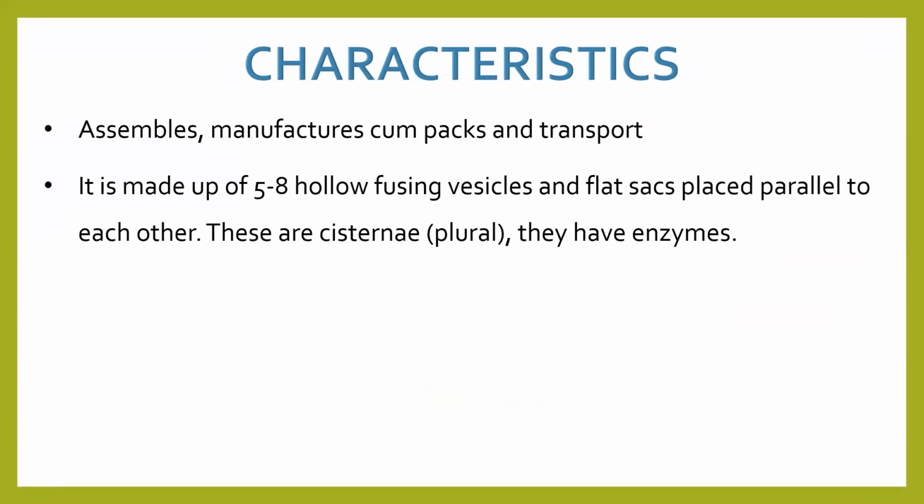Okay, now what is Golgi made up of? Golgi is made up of 5 to 8 hollow fusing vesicles and flat sacs placed parallel to each other. These are called as cisternae. Remember again, cisternae is a plural form, cisterna is singular.